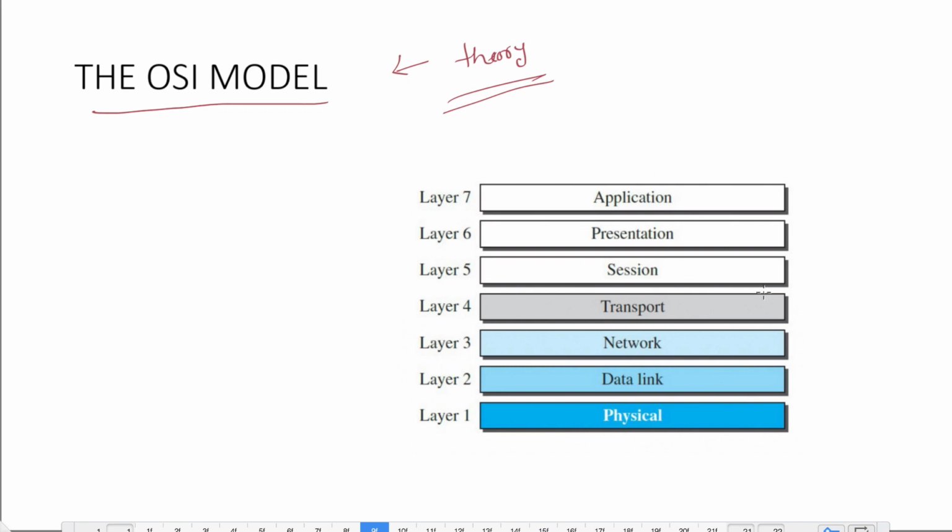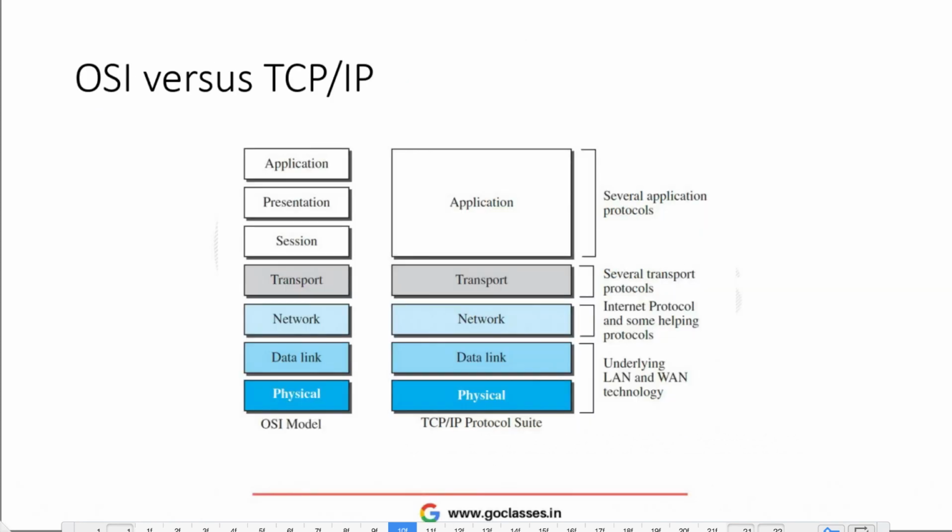It says that these were the earlier layers, and that we also have a session layer and a presentation layer, which have some tasks. In the TCP/IP model, the tasks done by the session layer and presentation layer actually got merged with the application layer only. So the application layer handles all of this in the TCP/IP model. If I compare OSI and TCP/IP, then these 3 layers got combined into one application layer in TCP/IP, and this is the OSI model, which is just a theoretical model. You do not need to know about it, but yes, these layers are important, and we will be studying every one of these layers in detail.